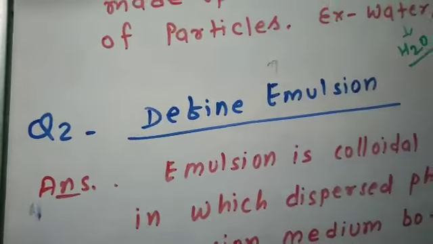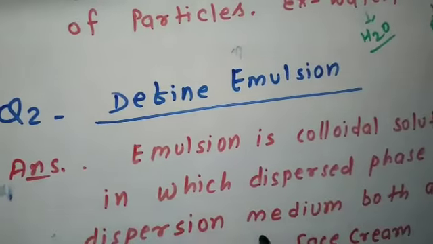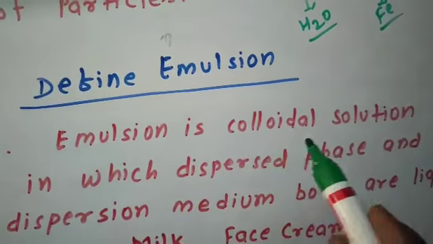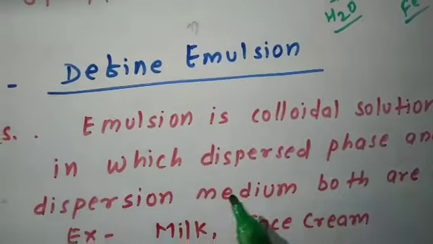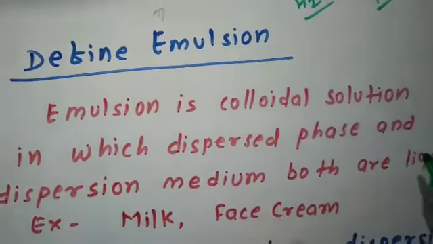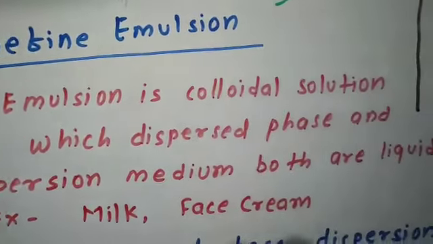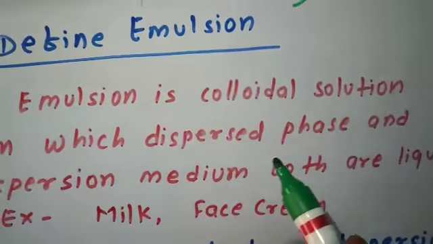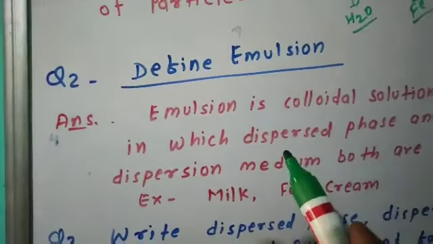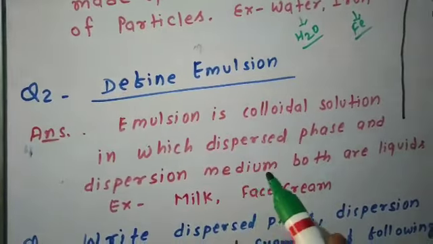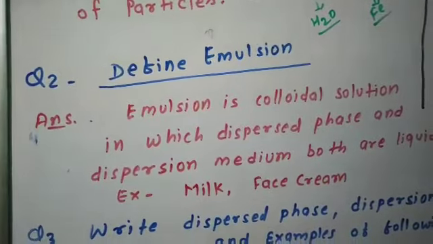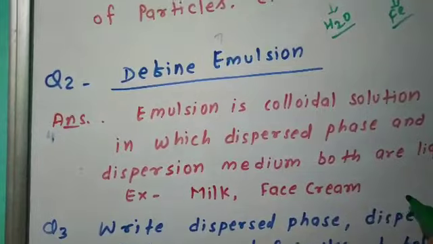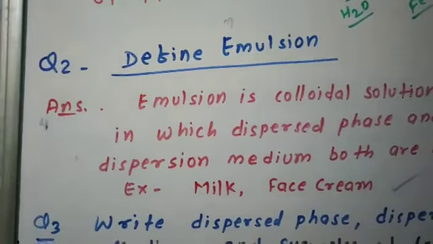Define emulsion. Emulsion is a colloidal solution in which dispersed phase and dispersion medium both are liquids. Examples, milk and face cream.